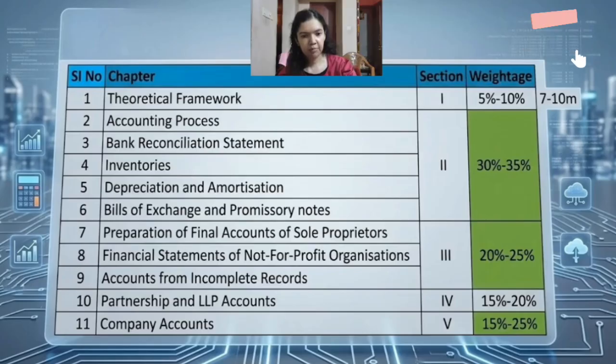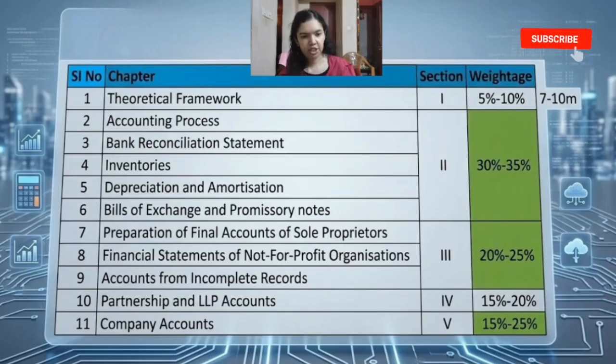Next coming to section number 3. That is final accounts of sole proprietors, not-for-profit organizations and accounts from incomplete records. So this comprises of 20 to 25% weightage. So in final accounts, focus on trading account, P&L account, balance sheet and manufacturing account. And try to understand the concept of carriage inwards versus outwards, freight inwards versus outwards, and work in progress versus finished goods. And also presentation also matters a lot in these types of question.